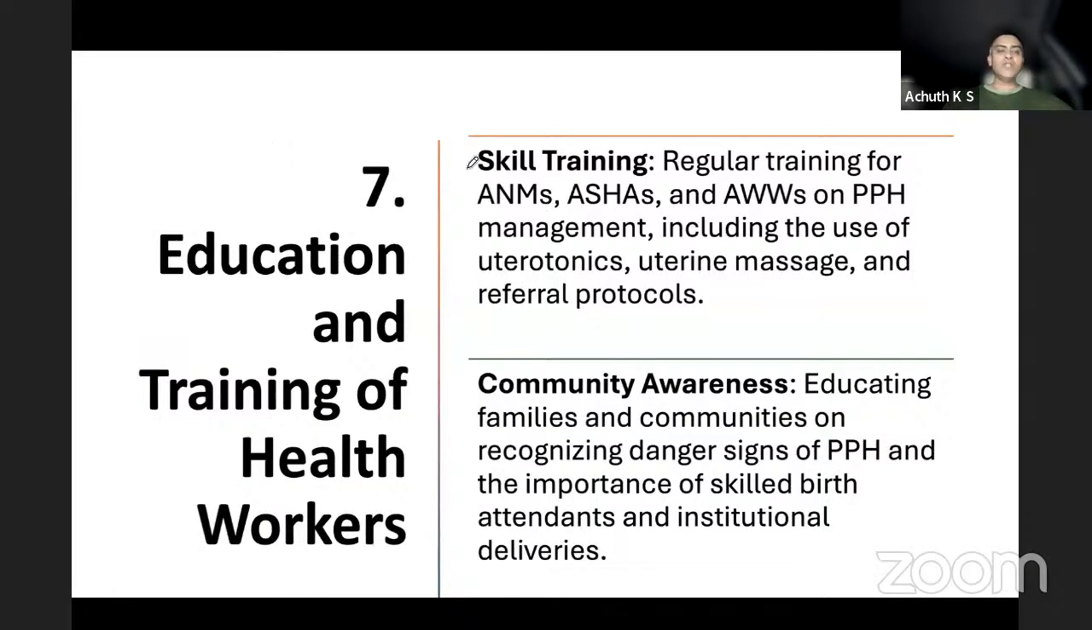Education and training. Whom will you educate and train? ANMs, ASHAs, and Anganwadi workers, to identify what PPH is, how PPH happens, what things can be done by them at their level, and how the referral protocols work. Community awareness, by educating the families and communities to recognize the signs if no skilled attendant or trained person is there with them. Okay.